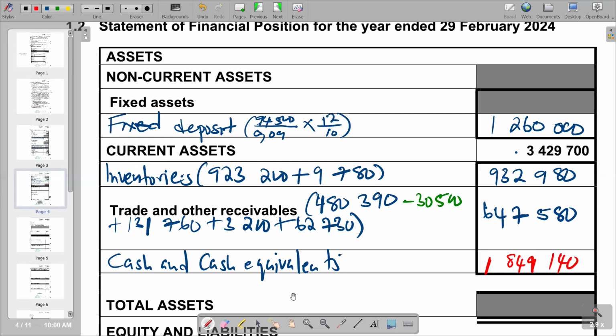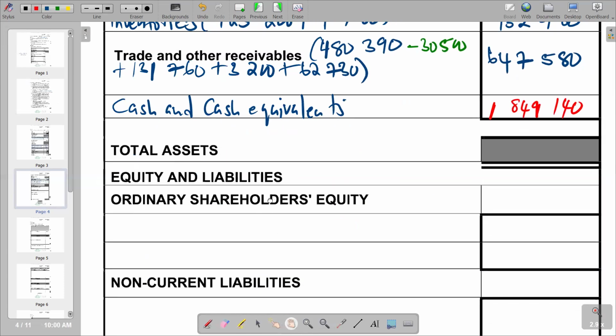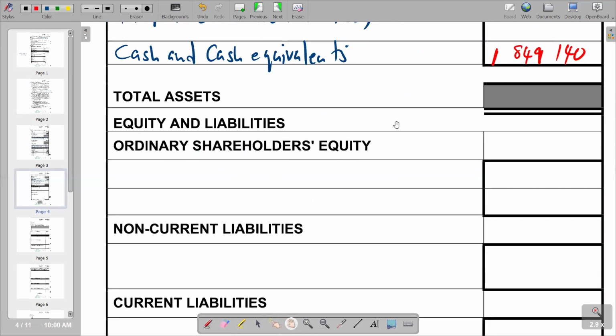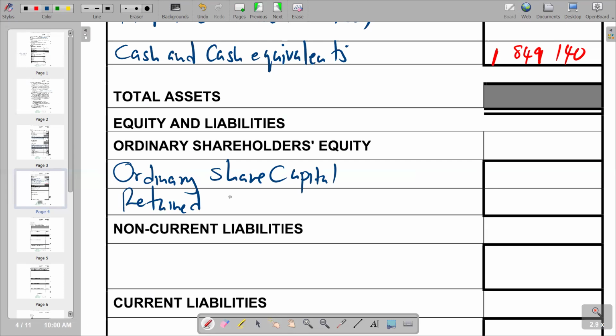We go to the lower part whereby we are going to the equity and liability section. We've got the ordinary shareholders equity section. Obviously, we are going to have our ordinary share capital, and also our retained income.